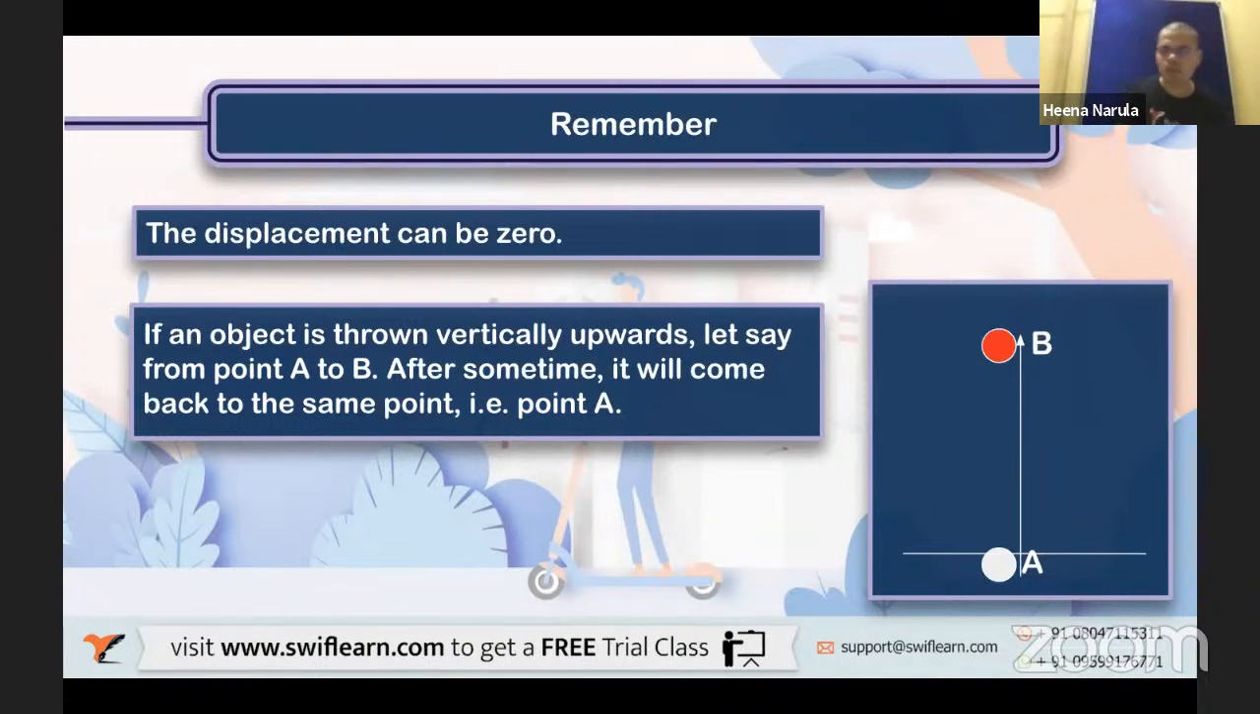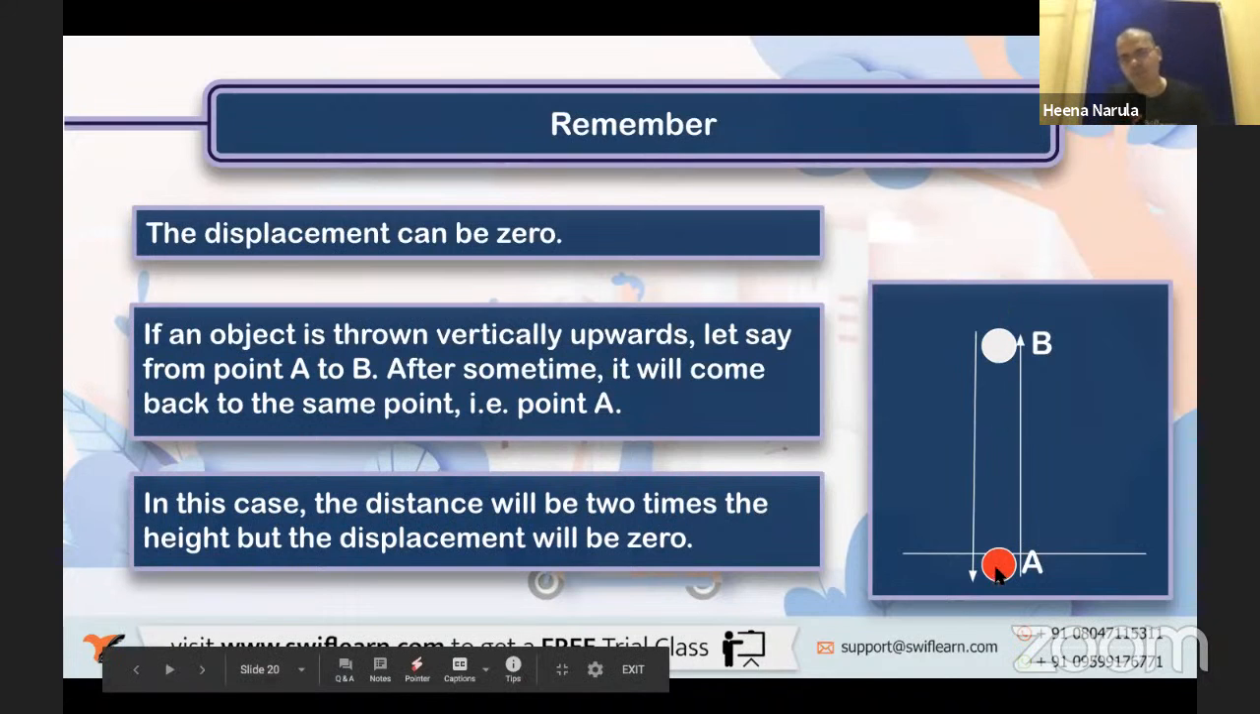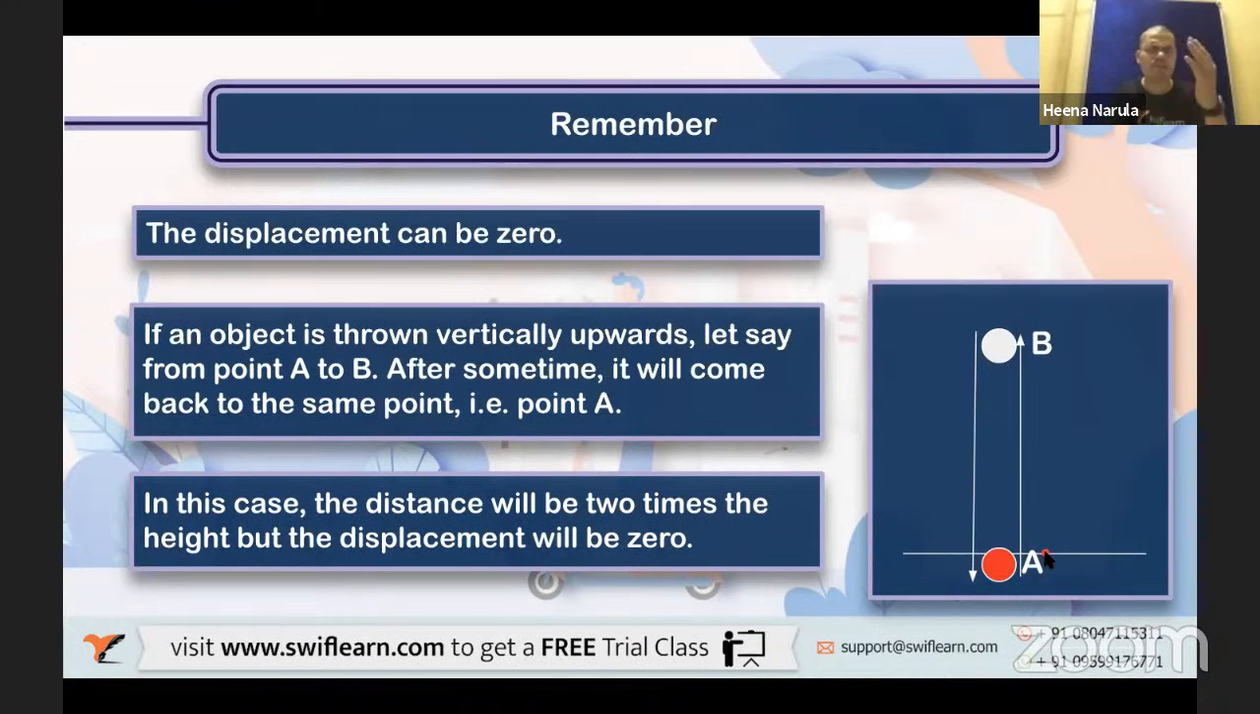follow. So in this example, displacement is zero, but distance is not zero. In this case, the distance will be 2 times the height, but the displacement will be zero, isn't it? Same distance is traveled, but displacement is zero. Why? Let's say A to B distance is 5 kilometer, then B to A is also 5 kilometer. So 5 kilometer upward, if I take positive, downward I should take negative. 5 minus 5 is what? 0. Very good. That's how you can understand the concept.